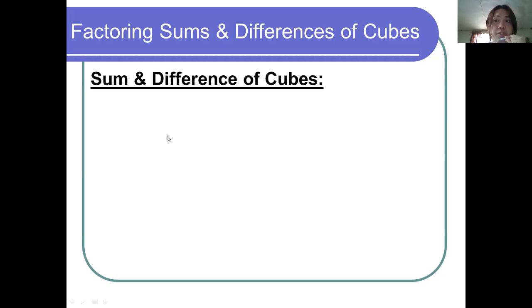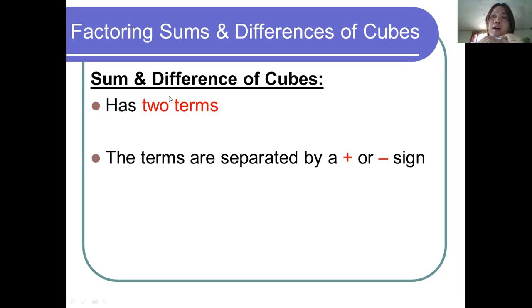For the sum and difference of two cubes, the first condition that we need to remember is that it must have two terms. I want you to take note of that. The next one is that the terms must be separated by a plus or minus sign.